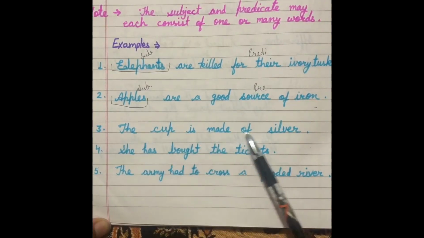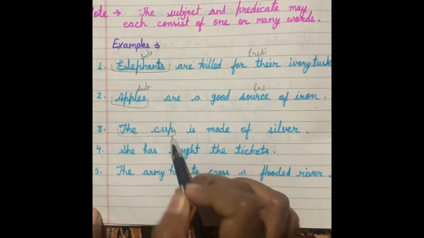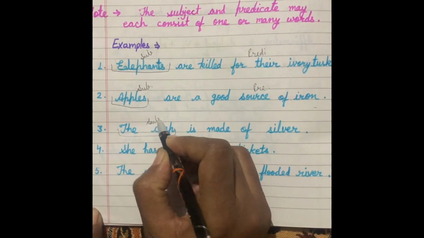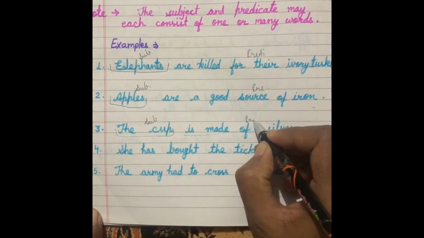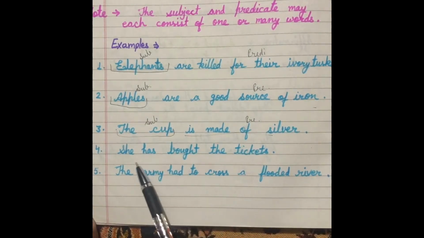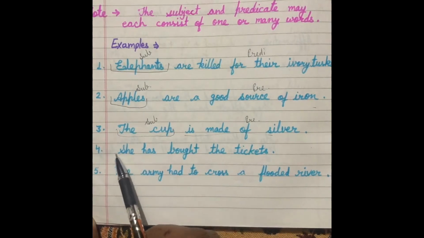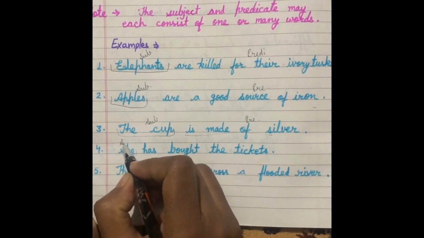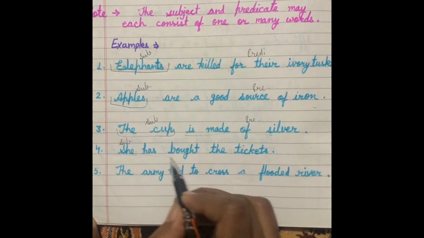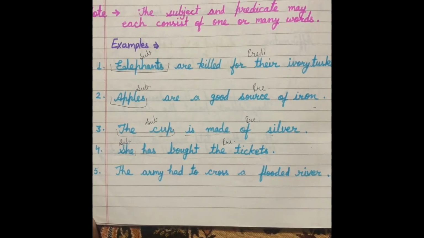The cup is made of silver. In this sentence, we are talking about the cup. So this is the subject of the sentence, and the remaining part, is made of silver, is the predicate of the sentence. She has bought the tickets. In this sentence, we are talking about she. So in this sentence, she is the subject, and has bought the tickets is the predicate of the sentence.